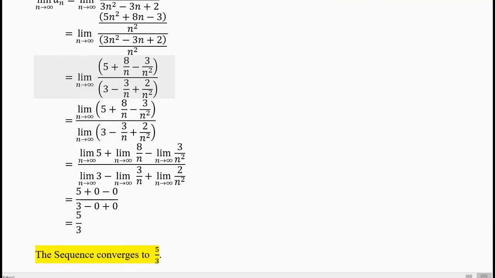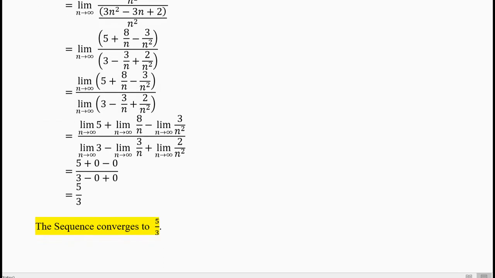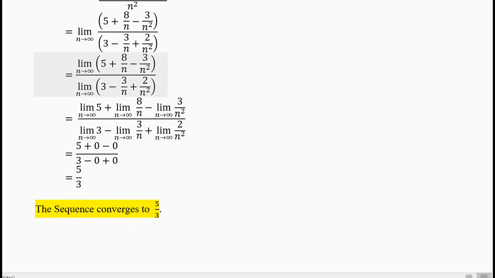In the denominator you will get 3 minus 3 by n plus 2 by n square. Now take the limit of the numerator and the denominator separately. In many situations this idea works, but sometimes it doesn't work. Now take the limit. There are three things. Take limit one at a time. Again, this idea will work most of the time. Mathematically it is correct, but sometimes it is not useful.